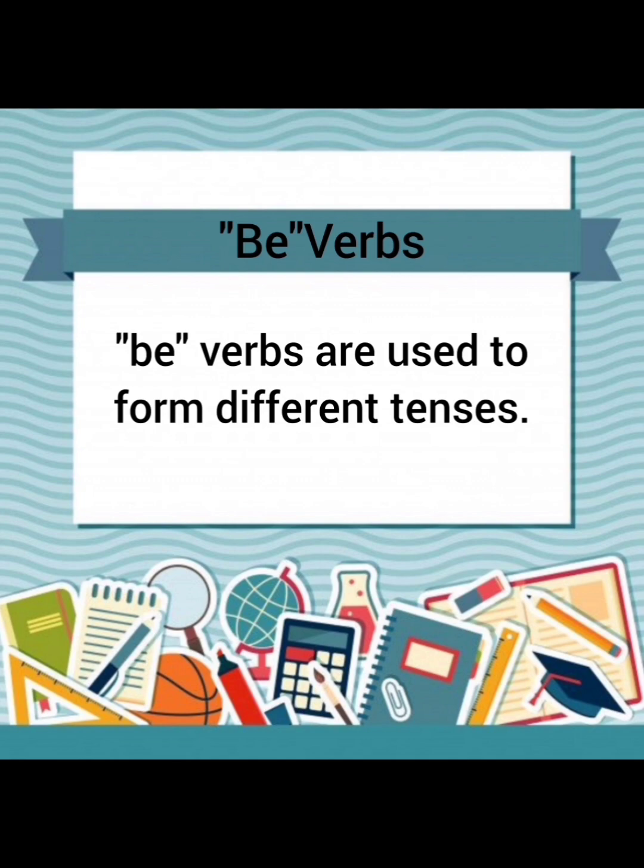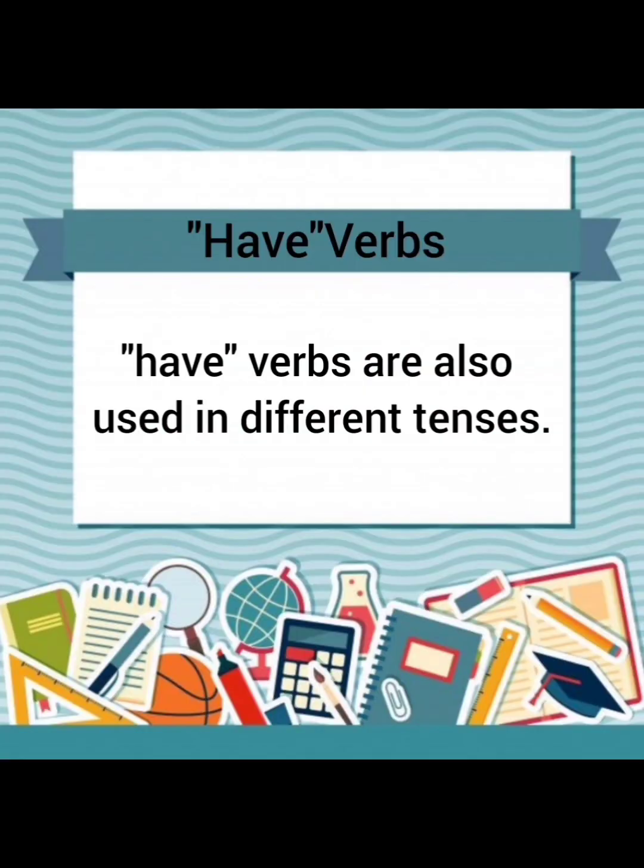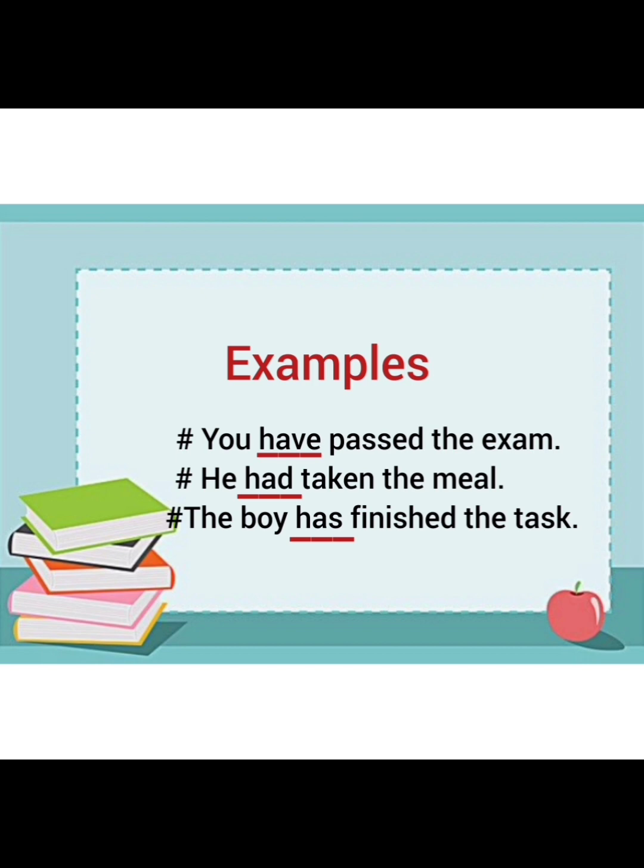For example, she is playing. He was laughing. You are working. They were punished. I am completing the task. In all these sentences, is, am, are, was, were, helping verbs and be verbs, are used here, and they are basically helping to show the tense of the sentence. Next, we have have verbs that are used in different tenses. For example, you have passed the exam. He had taken the meal. The boy has finished the task.